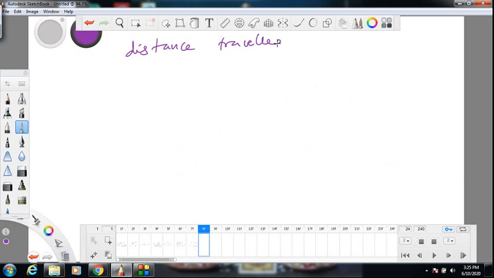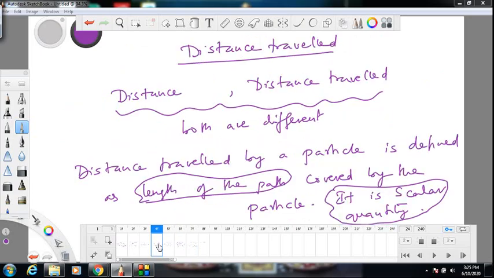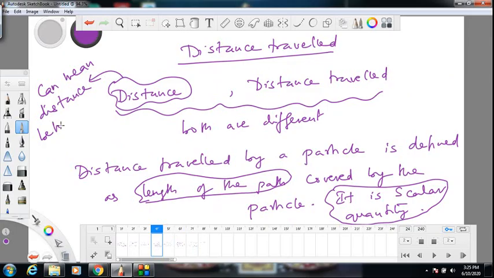So that's why all these points are important. Now coming back to our original discussion, I said distance and distance traveled are different, because distance can mean distance between two objects. This can decrease with time. Suppose the distance between you and the wall was 500 meters initially. After some time it is only 250 meters. It can decrease, because you are not referring to distance traveled, you are referring only to the distance.